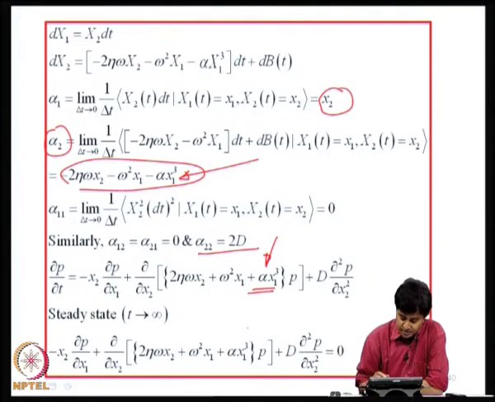So, I will show in the subsequent lectures that an exact solution to this problem is obtainable. That means, for a Duffing oscillator under white noise, the steady state response is exactly determinable. It should be appreciated because if you consider a Duffing oscillator under harmonic excitation, under steady state no exact solution exists for the deterministic problem. But when excitation is white noise, the problem somehow becomes simple enough to allow for an exact solution.